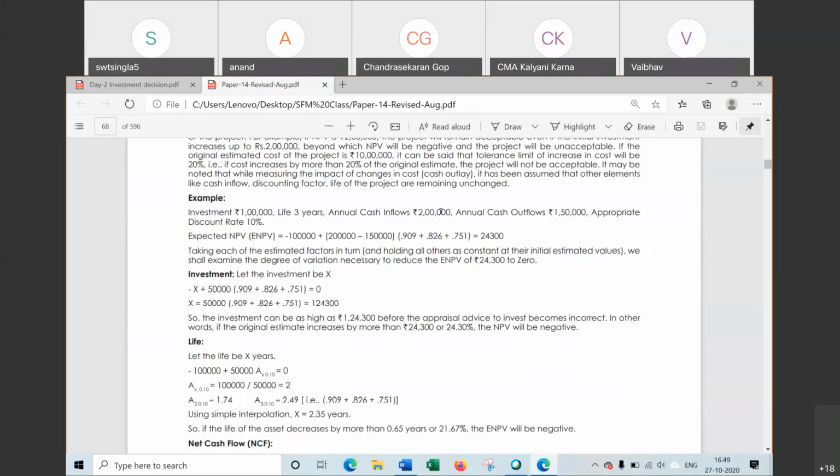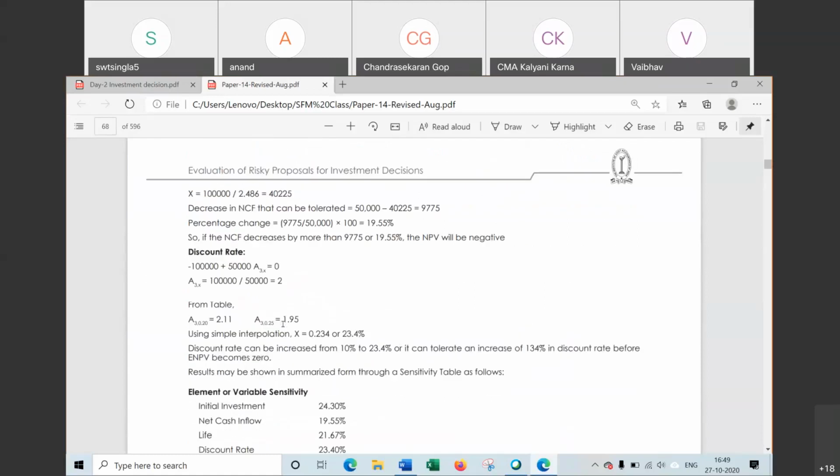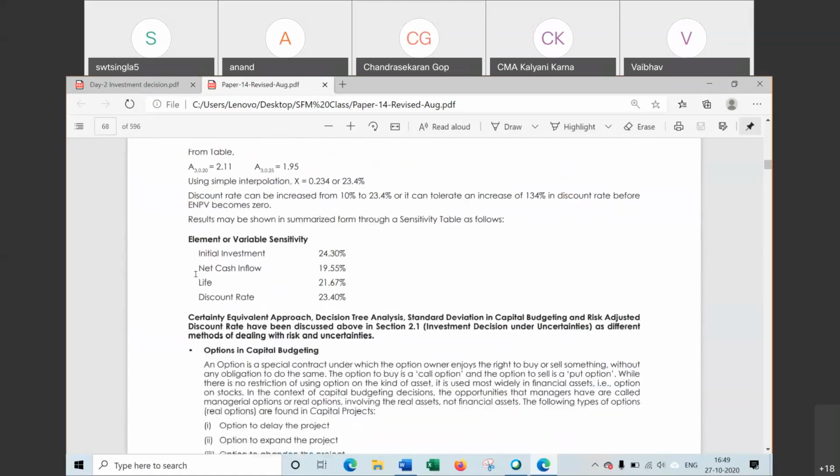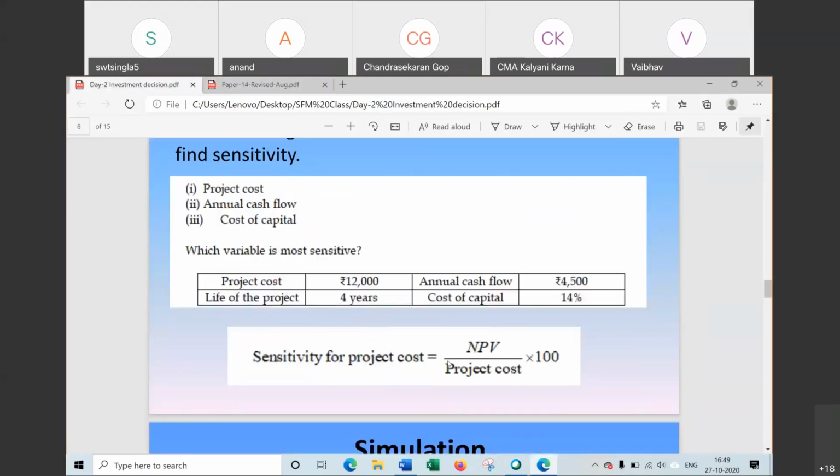Annually 2 lakh inflow is there, and outflow is 1.5 lakh. So net cash inflow will be only 50,000. And the rate is 10%. Now we have to find sensitivity due to 4 factors: initial investment, net cash inflow, life, and discount rate. For the 1 point, I have solved it here.